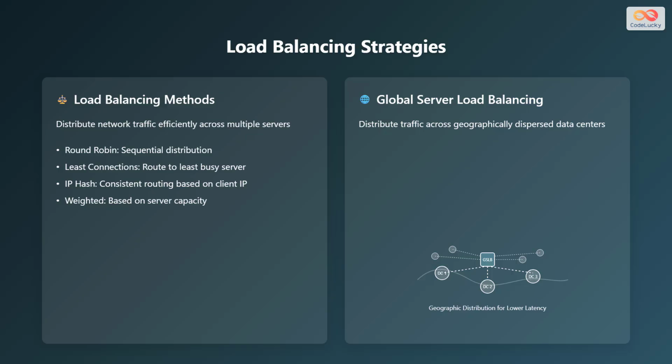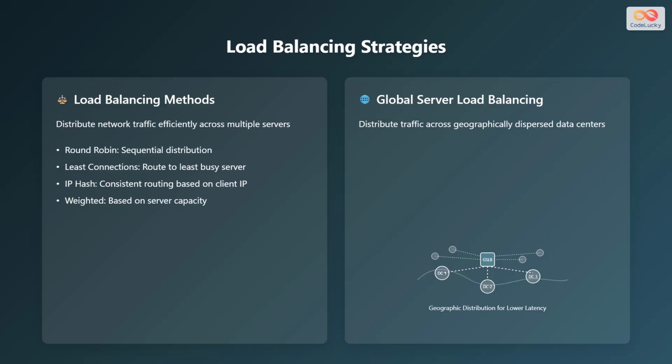Global Server Load Balancing, or GSLB, distributes traffic across geographically dispersed data centers. It improves availability by redirecting traffic away from failed data centers. It also reduces latency by directing users to the nearest data center.